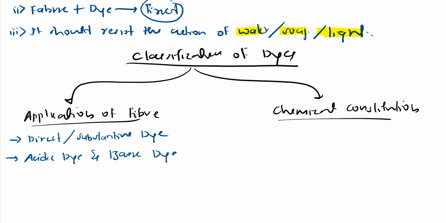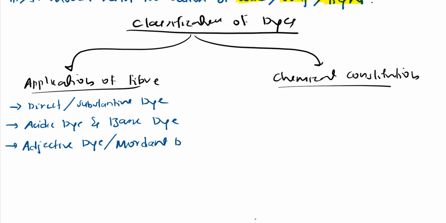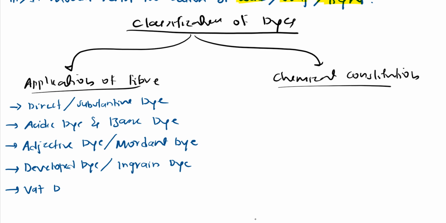We shall study one by one, right? I am just giving you the list of the different dyes we come across. The next one is adjective dye, or we can call it simply mordant dye, right? And the next one is developed dye, or simply we can call it ingrain dye, right? And the last one is nothing but wet dye. We will discuss what these are, everything we shall discuss, right?